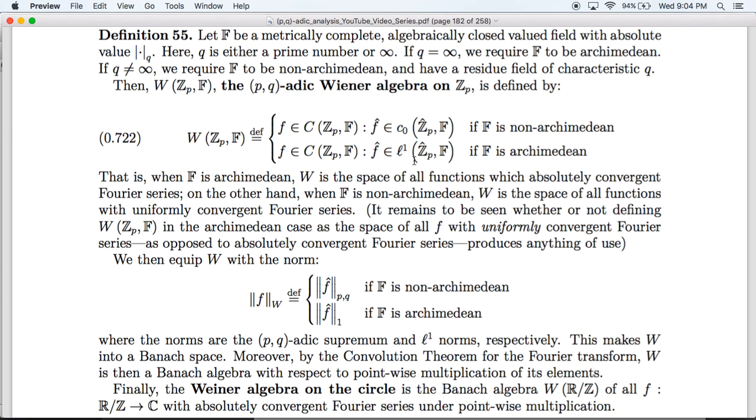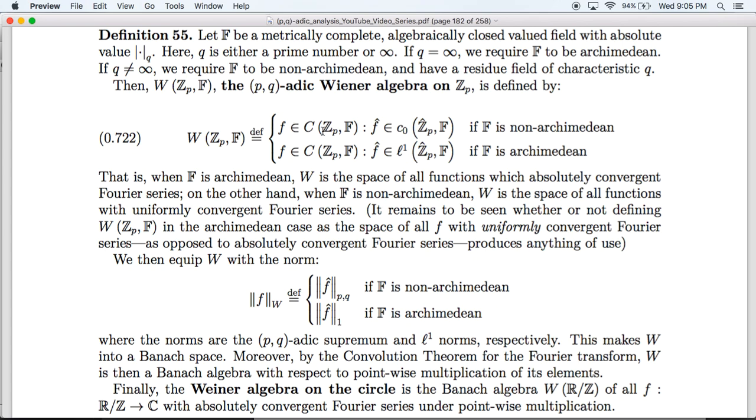I discovered this on Wikipedia of all places, that apparently there exists a continuous function on the unit interval, it's periodic, with the property that it has a uniformly convergent Fourier series, but the Fourier series is not absolutely convergent, and this is because the function is very, very, very wiggly.